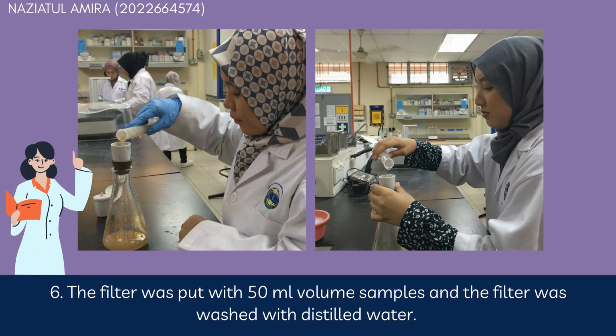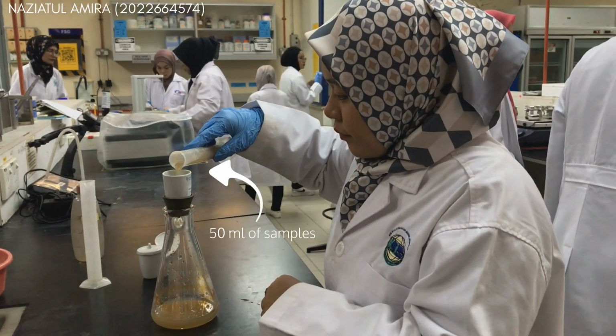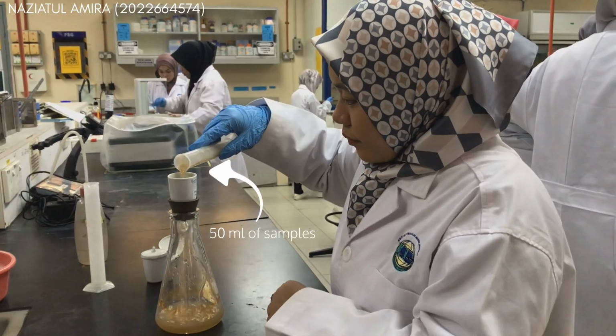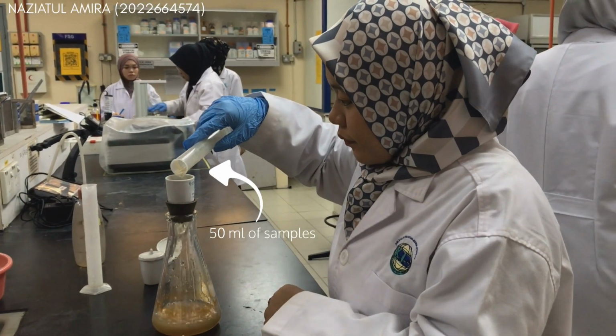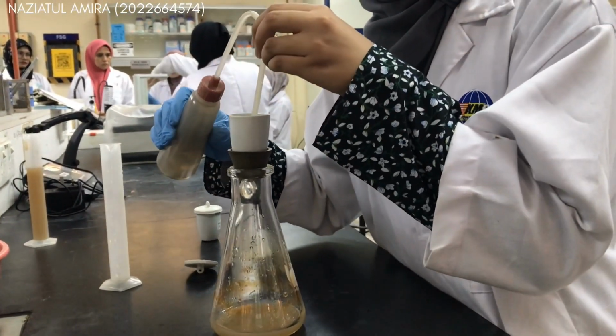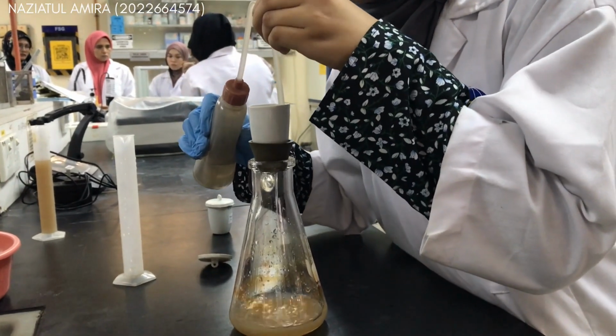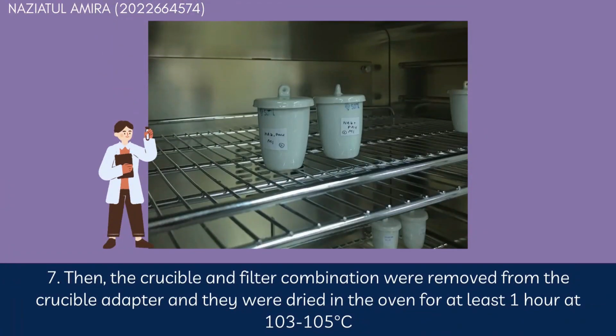Next, the filter was loaded with a 50 ml volume of sample. And then the filter was washed with distilled water afterwards. Then, the crucible and filter combination were removed from the crucible adapter and dried in the oven for at least 1 hour at 103 to 105 degrees Celsius.